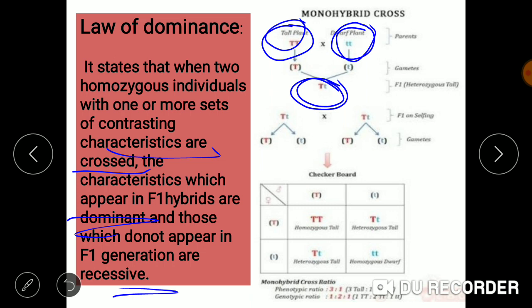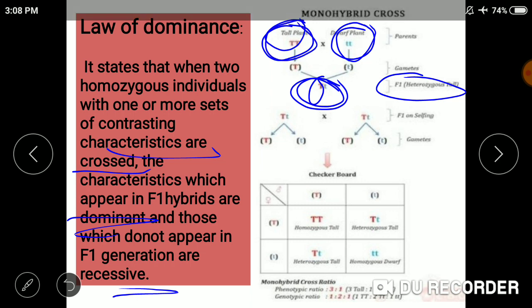We considered it tall because the allele which represents the tall plant is dominant. Capital T is the dominant allele while small t is the recessive allele. Why is capital T said to be a dominant allele? Because it is dominating. How? Because the offspring obtained in the first generation was tall, representing the characteristic of the tall parent.